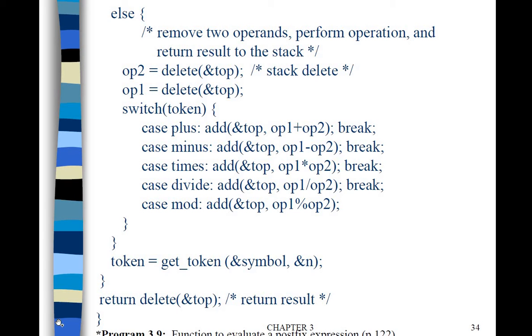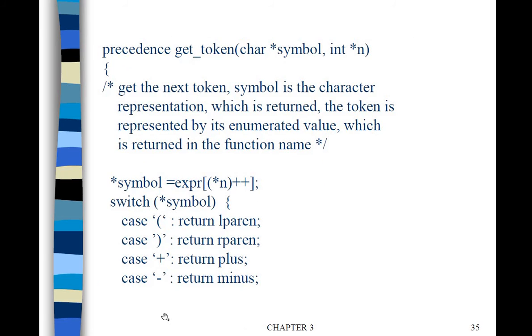We stay in the loop till we reach the end of the postfix expression string. If it is an operand, push it onto the stack. If it is an operator, pop two operands from the stack, perform the operation and push the result onto the stack. This is how we do it, and at the end, what remains in the stack is popped and returned as the result.